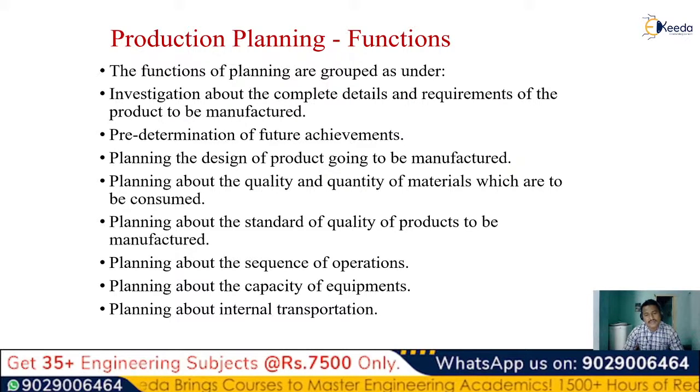And then finally we are planning about the capacity of the equipments, what amount of capacity of the equipments we are finding out and how much we are taking. And then we are planning about our internal transportation, how to transport from one place to the other place, which is generally done by internal transportation.